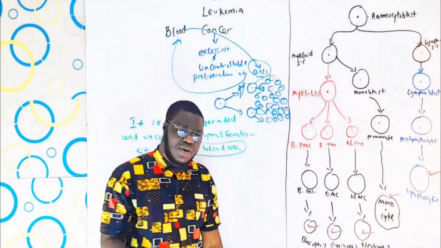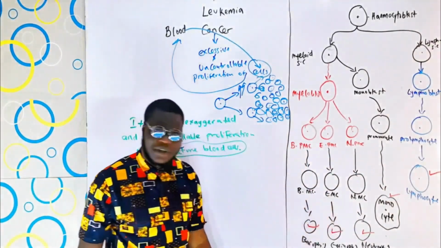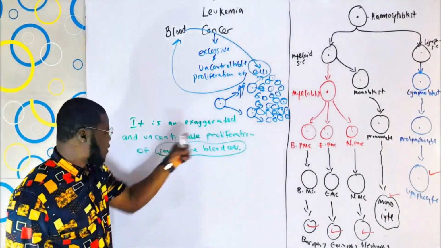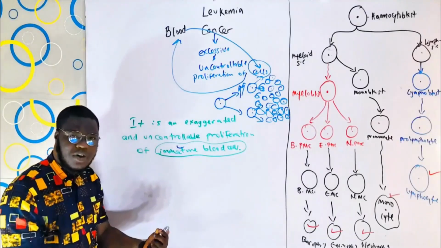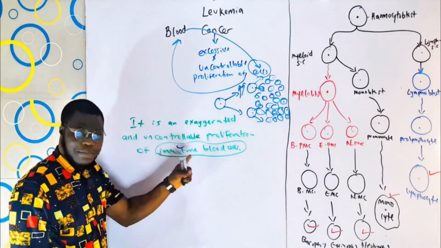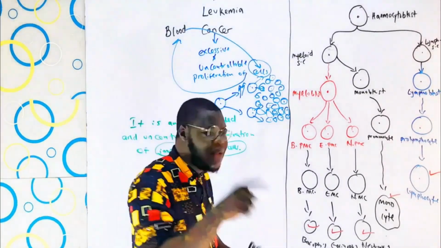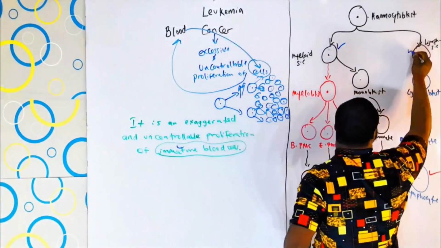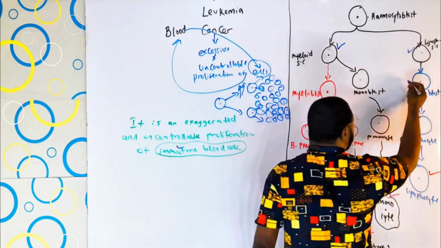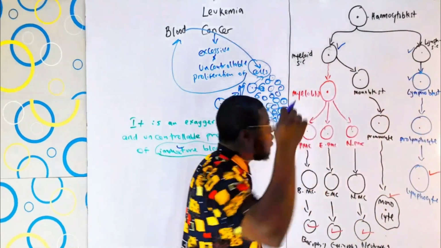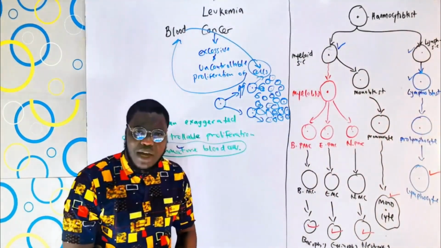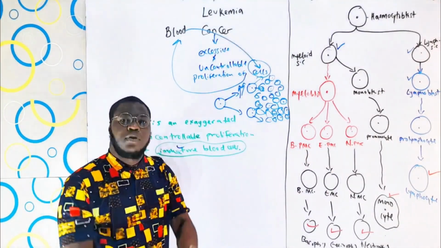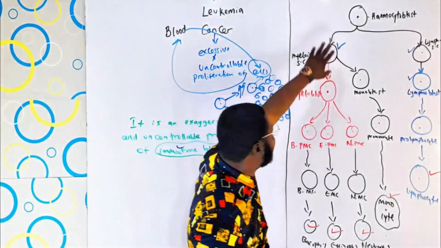Now the point is, why are these cells not affected? It is simply because the uncontrollable proliferation, or the uncontrollable development, or the uncontrollable growth we are talking about here affects mainly this cell right here and this cell, coupled with this cell. Now what is the meaning of that? In leukemia, what happens to the stages of blood production? Now, let's start from this side.